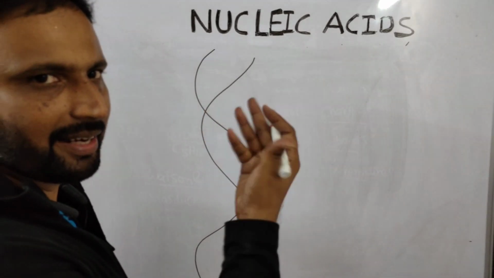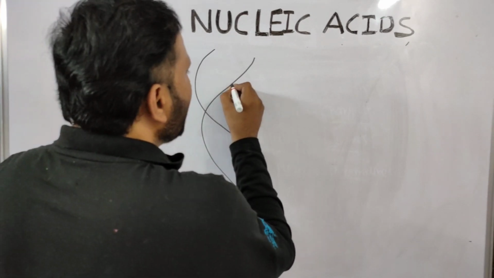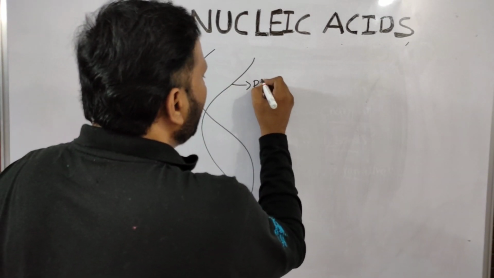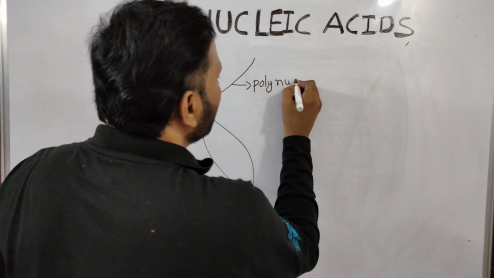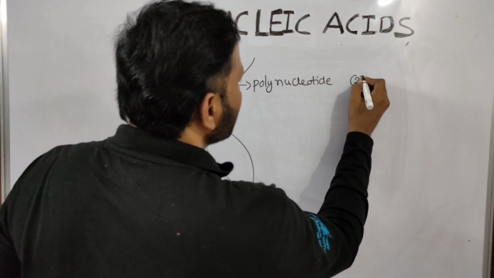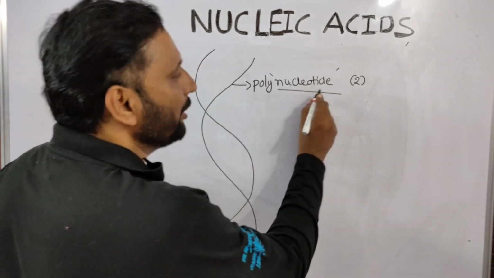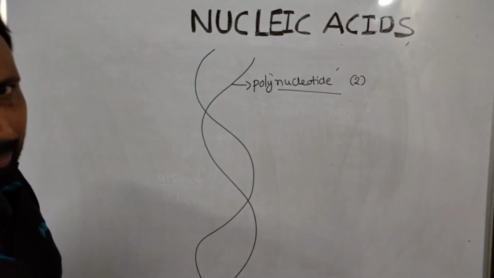Each strand is a polynucleotide strand. Poly means many, many nucleotides are there in each strand.